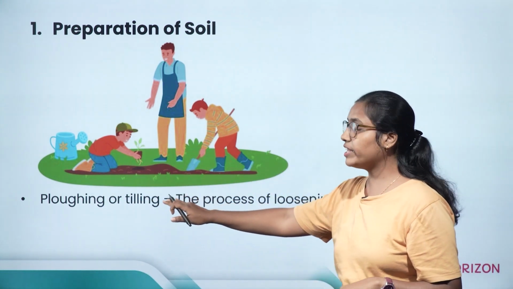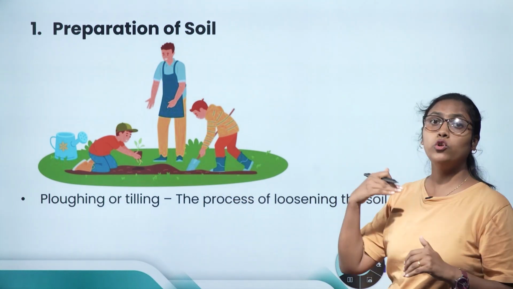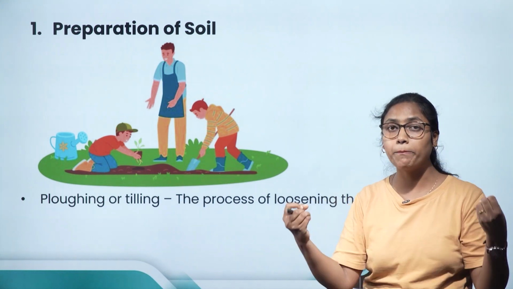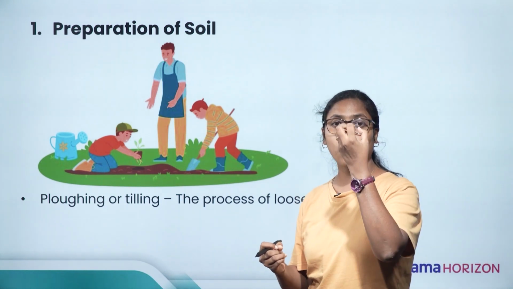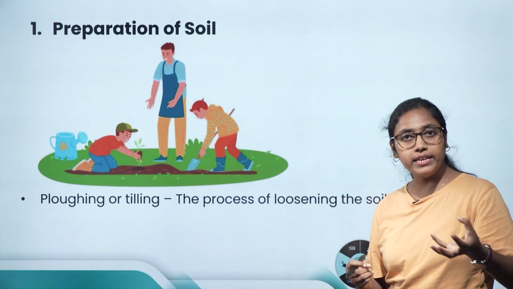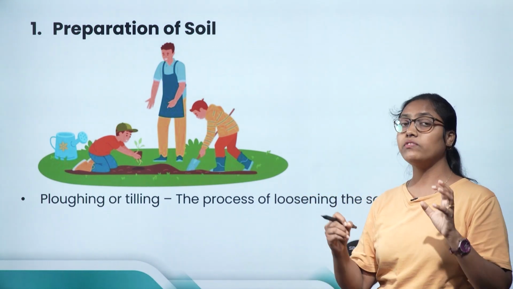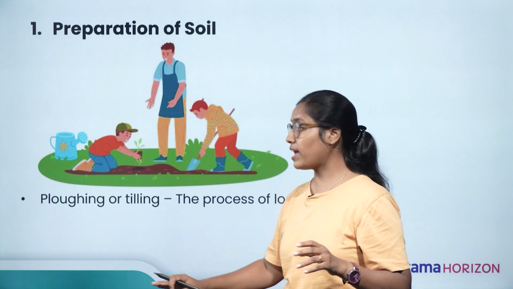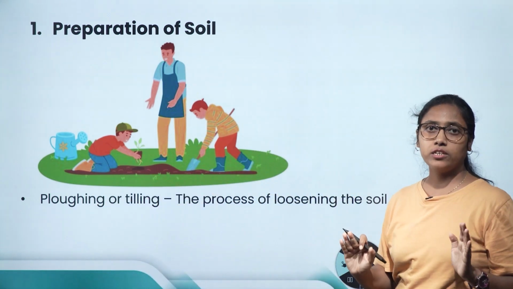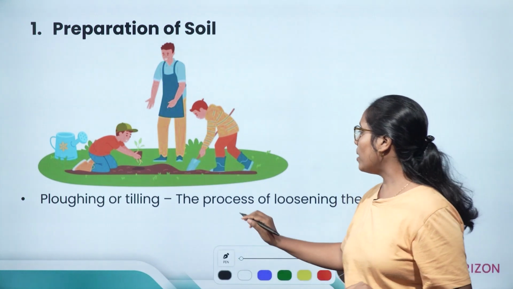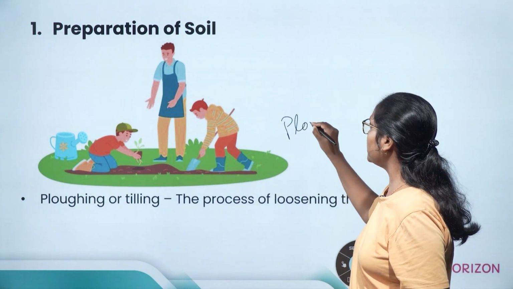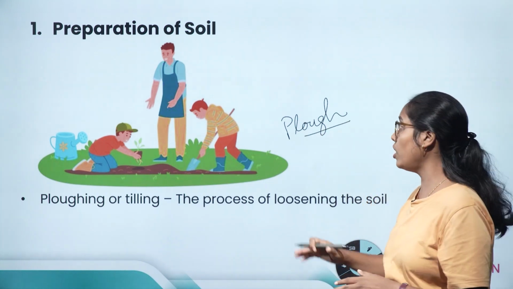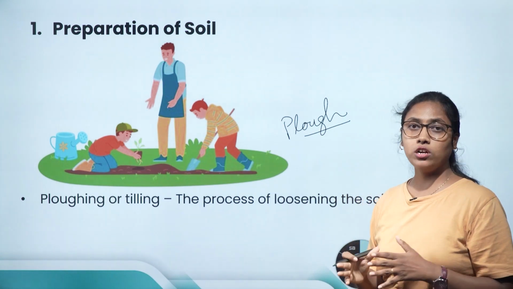For preparing soil, the farmer has to plough or till the field. What is meant by ploughing or tilling? It is the process of loosening the soil, making the soil particles separate from each other so that water absorption increases, roots can easily penetrate the soil and microorganisms can easily grow. For ploughing, the farmer uses the agricultural implement called plough.